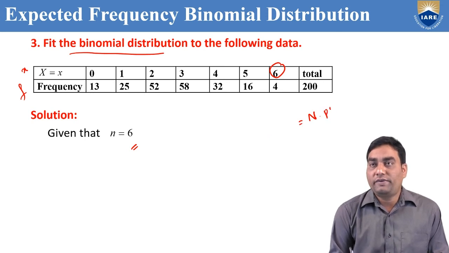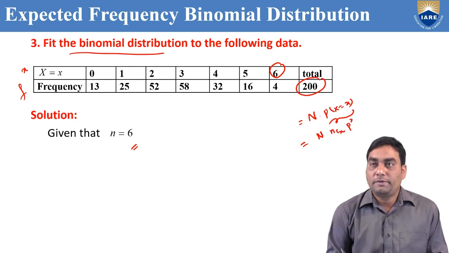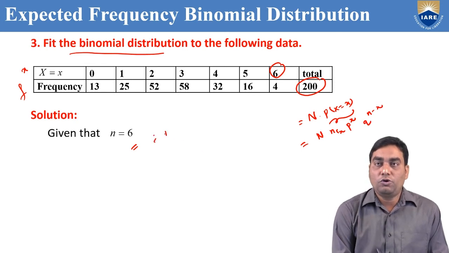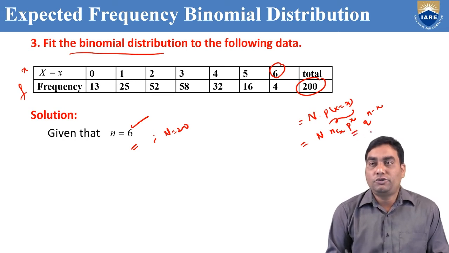N into P of x equal to x. Capital N, we know that total frequency. P of x equal to x in a binomial distribution is nCx p^x q^(n-x). Small n, capital N, you got it, 200. Small n from 0 to 6, no, take 7, because it is not countable. It is a random variable: 0 heads, 1 head, 2 heads, like that up to 6 heads. n equal to 6. But P and Q we don't know.